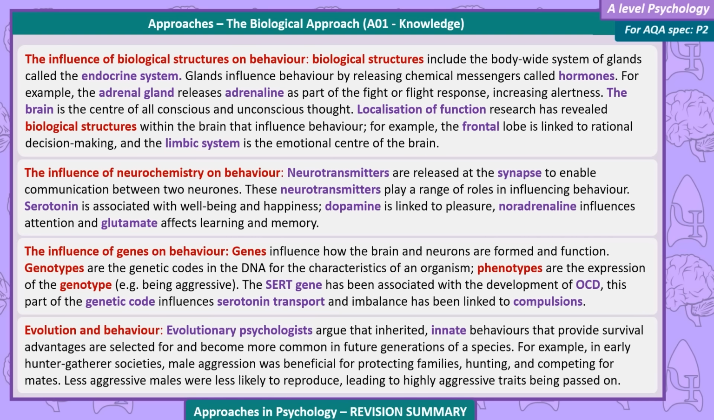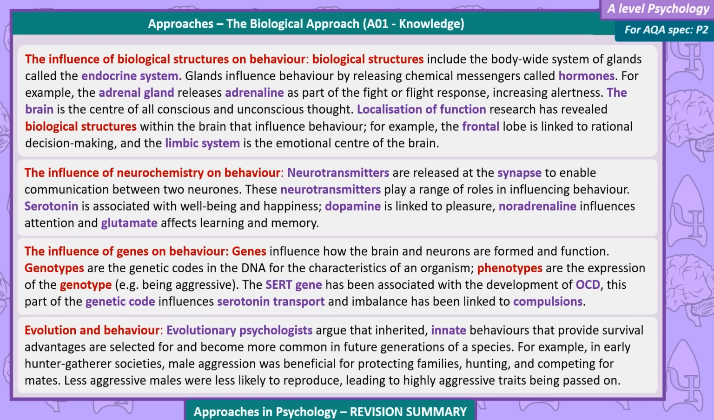The brain is the centre of all conscious and unconscious thought. Localization of function research has revealed biological structures within the brain that influence behaviour. For example, the frontal lobe is linked to rational decision-making, and the limbic system is the emotional centre of the brain. Influence of neurochemistry on behaviour.